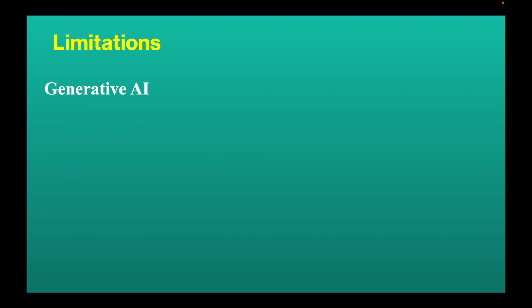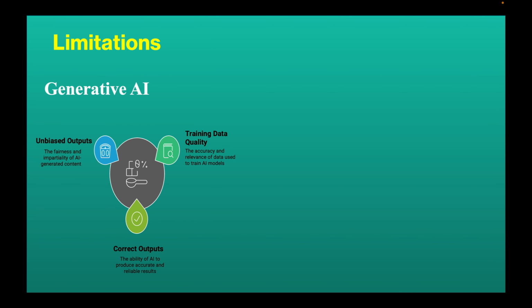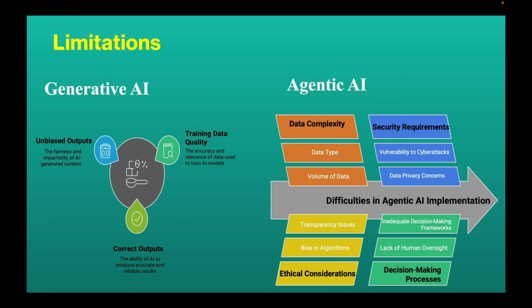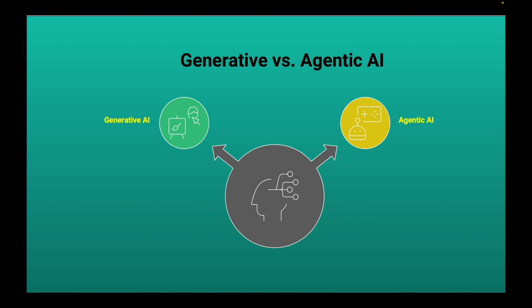Limitations. The limitations of generative AI are that it must have good quality training data and it should produce correct and unbiased outputs, whereas the limitations of agentic AI are that it can be difficult to implement complex data while training. Similarly, it requires proper ethics and security to make proper decisions. We have learned GenAI is great to brainstorm or create, while agentic AI is built to act, execute, and get results, often without needing any help at every step.